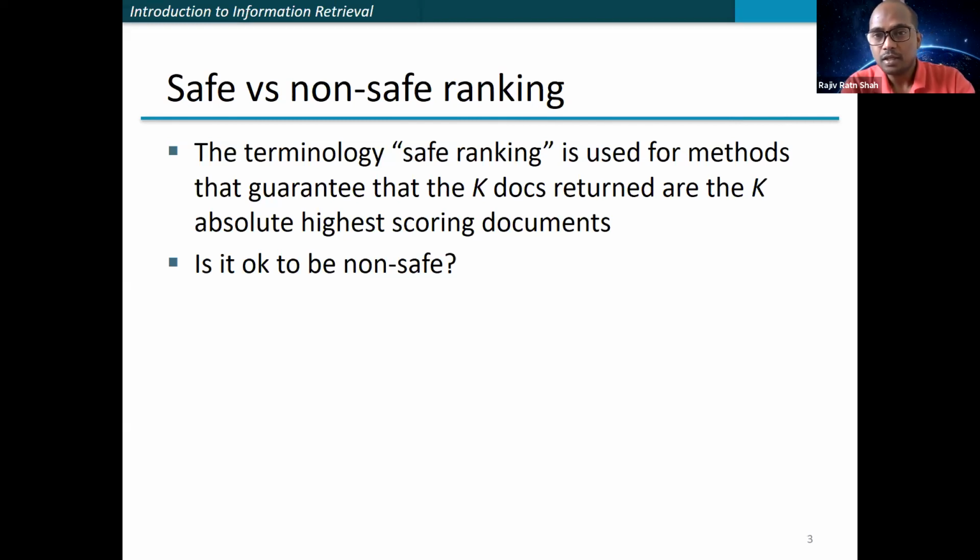But if it is not that sensitive and you are able to return K documents which are very similar to the top K documents, it may have many of the top K documents, but it may also have some false positive documents that may not belong to the top K, but are still very close to that.